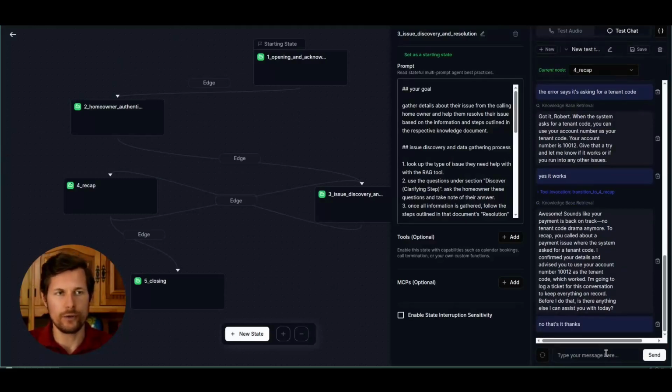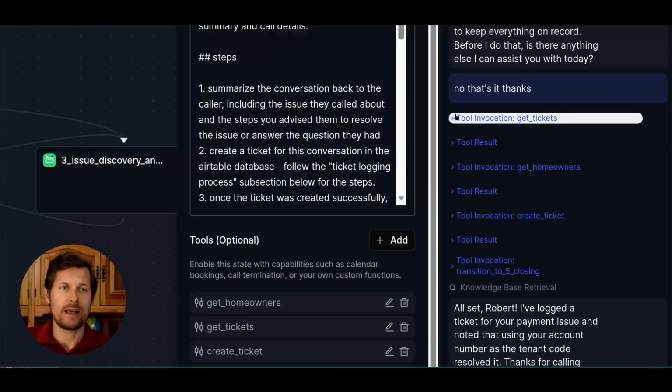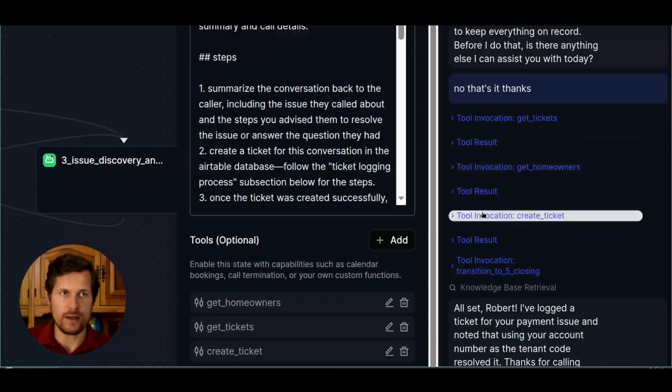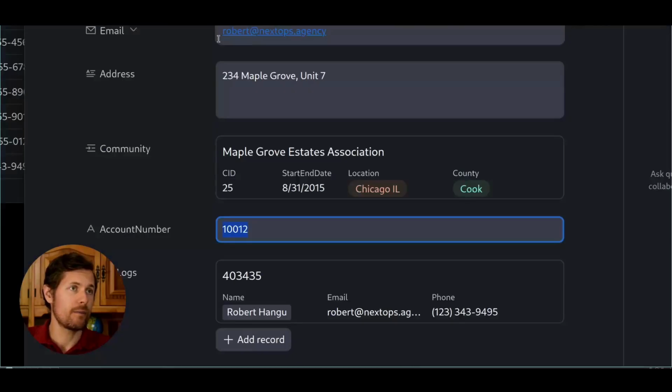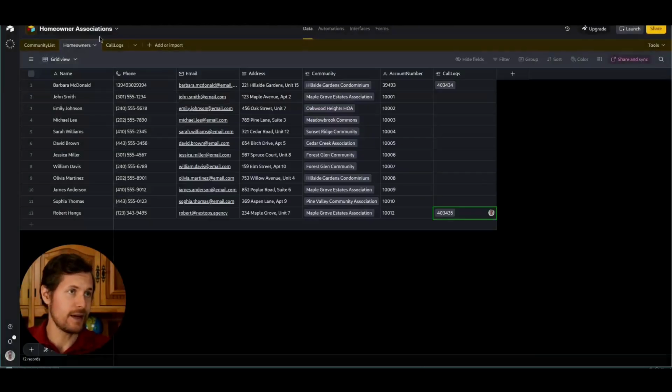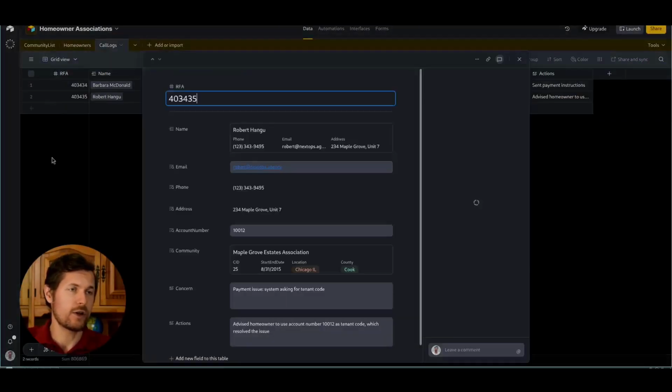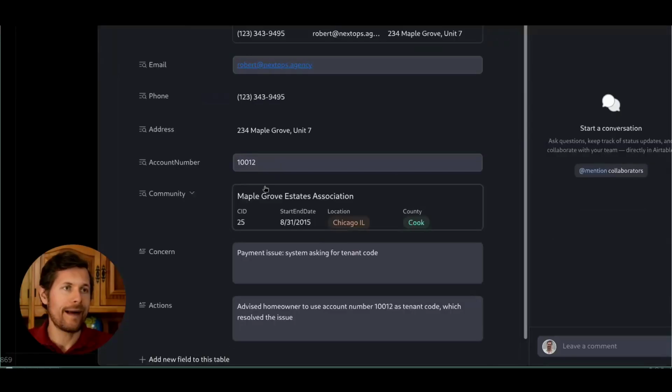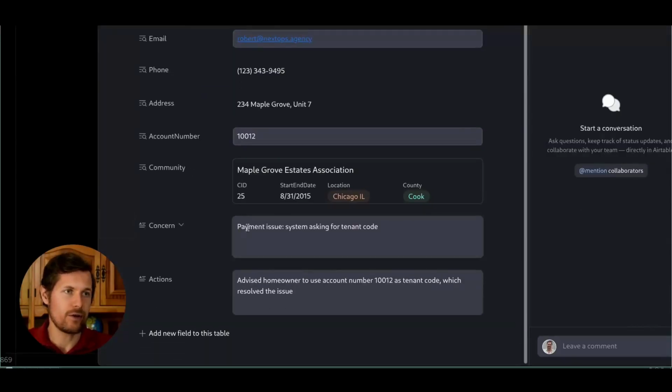And then what it will do, it will transition to the last step called closing. In this step, we can see all the tool invocations here and then the transition close. So now if we look at the database, we can see that there's a ticket created here with my name, which is correctly linked to my profile, which is in the homeowner section. And it has created a concern, payment issue system as tenant code, actions, advise homeowner to use account number, which